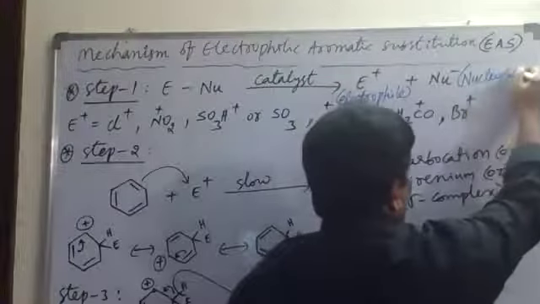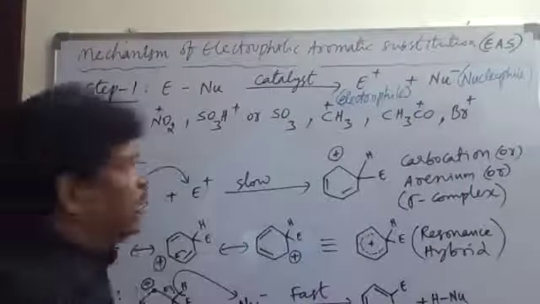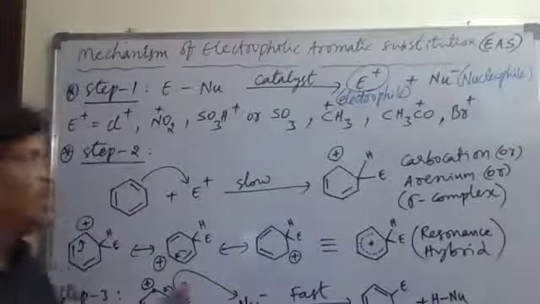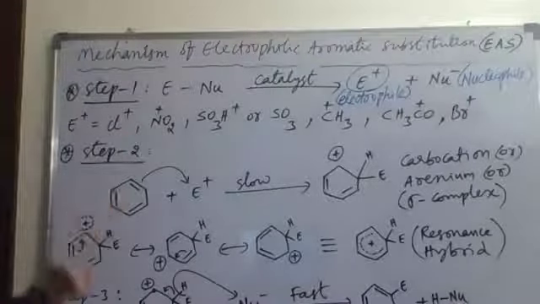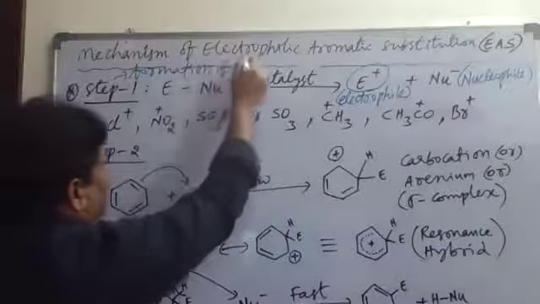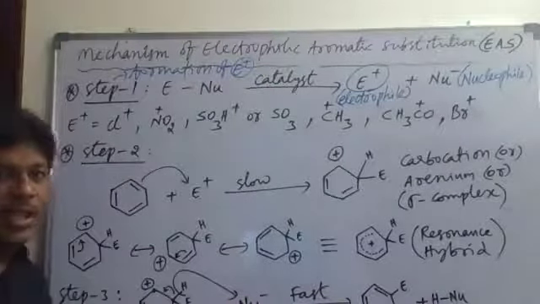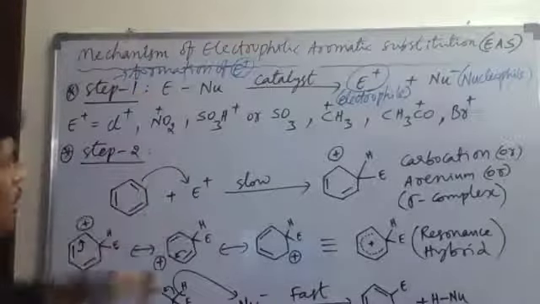In the first step, the molecule in the presence of a catalyst dissociates into an electrophile and a nucleophile. Keep that point in mind. So the first step is the formation of the electrophile. The formation of the electrophile is the first step of EAS. EAS stands for electrophilic aromatic substitution. So the first step includes the formation of E plus. E plus means electrophile. The electrophile is nothing but electron deficient. The electron deficient electrophile is formed in step 1 of EAS. Okay. Now listen carefully.